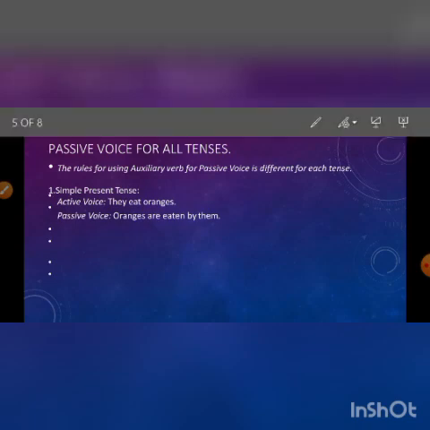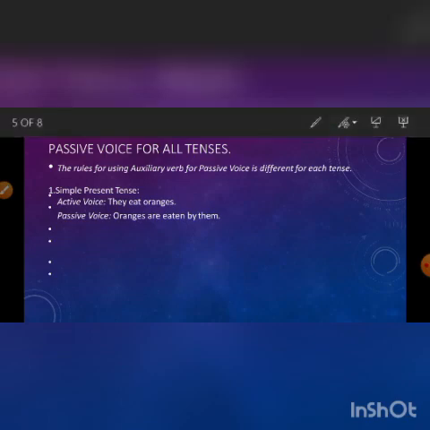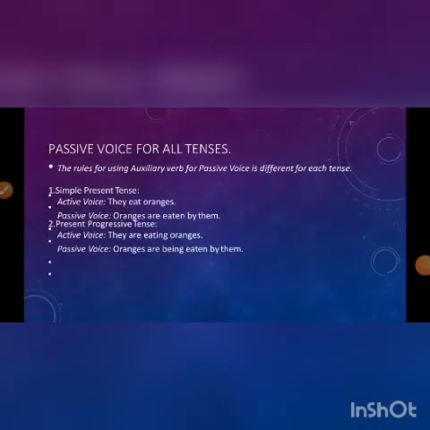Now next is: they are eating oranges. It is in the present continuous or progressive tense. Again you can find that the active voice is in the present tense, and in the passive voice the subject is oranges, so the plural should be used. So plural number, and the active voice is in the present tense. Two things should be considered for using the auxiliary verb. That's why it is "are", not "were".